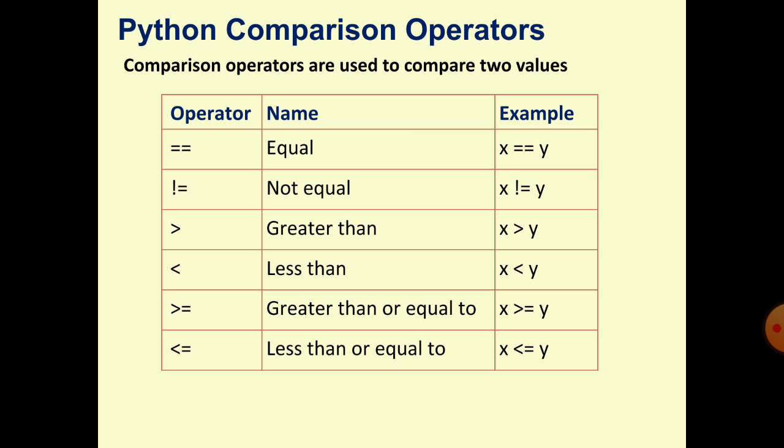Double equal to, not equal to, greater than, less than, greater than or equal to, less than or equal to. Take the example: if the values of x and y are both equal, suppose x is 5 and y is also 5, the first statement will return true. 5 equal to 5 will be true.